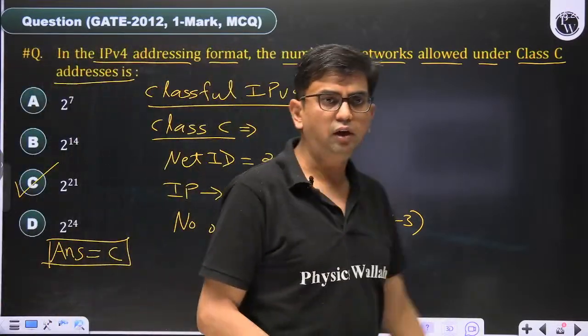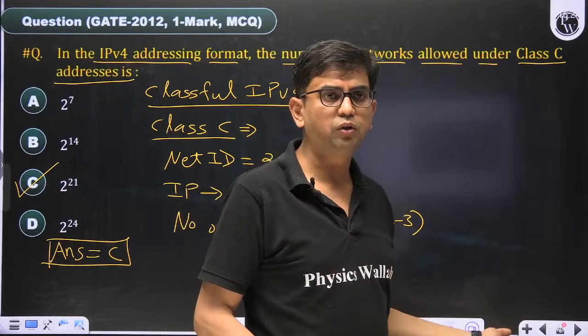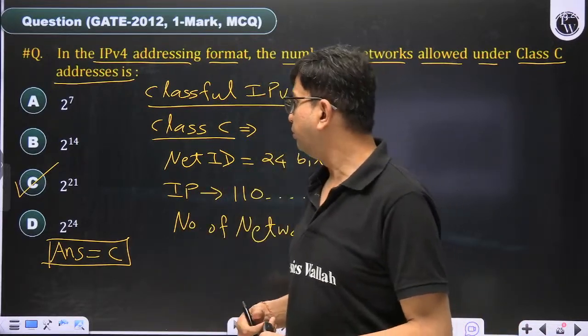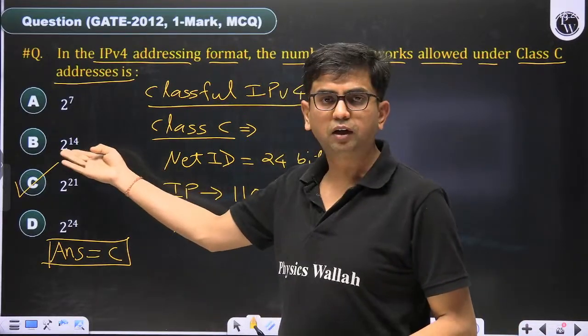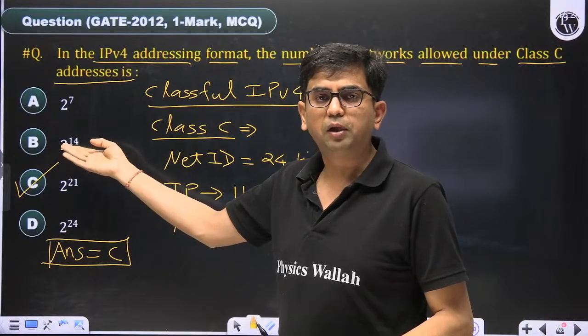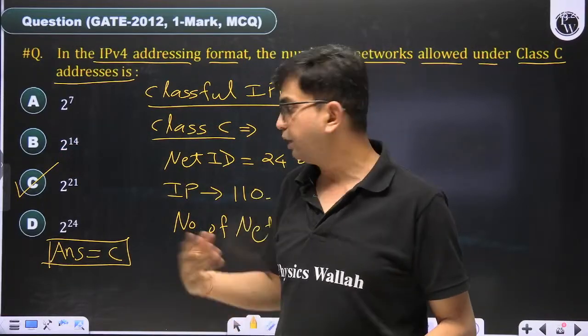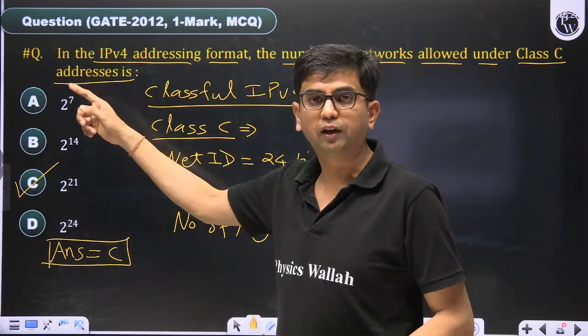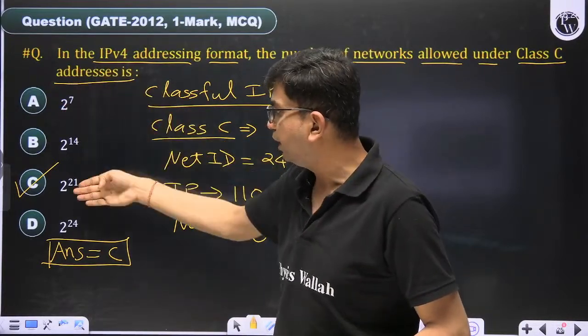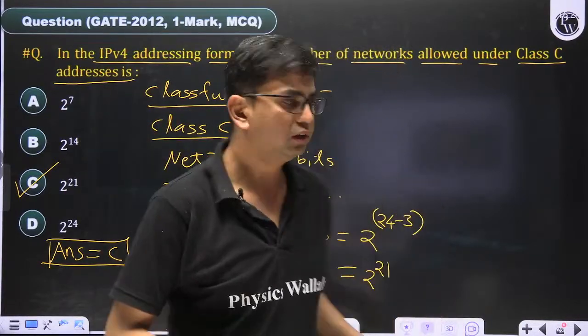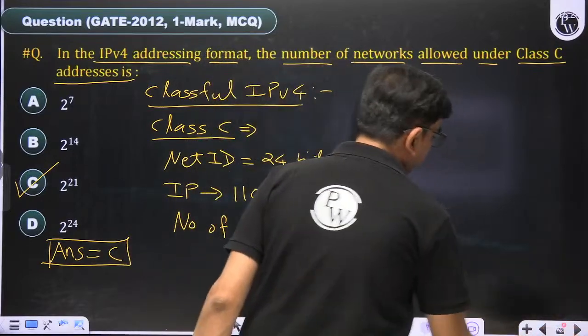Then, is it clear? No any issue? So come to the next question. If somebody is giving answer B, B is correct for class B. A is correct for class A. Class A, class B, class C, these are the options. Then come to the next question.